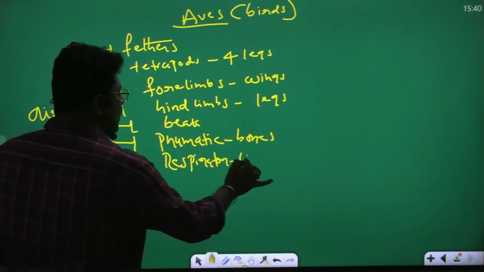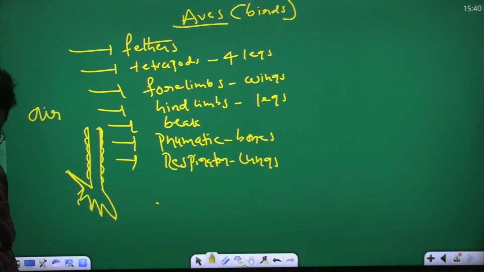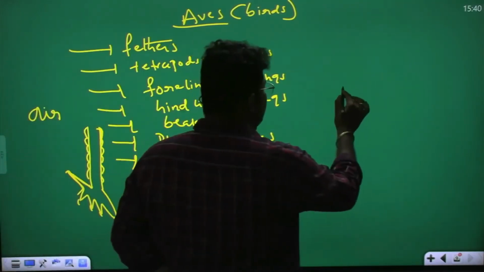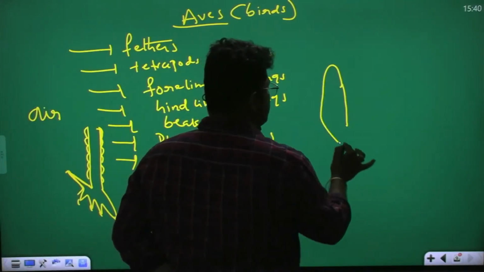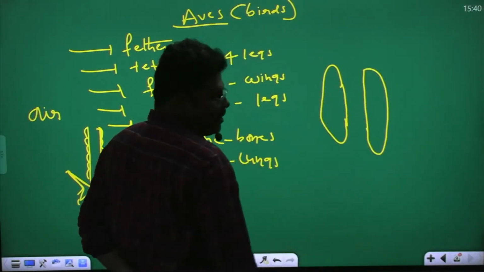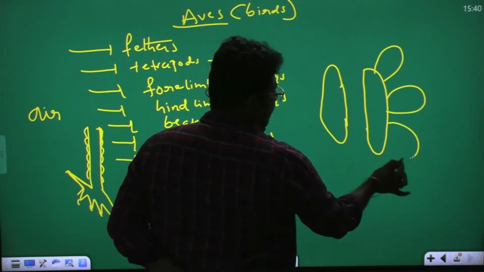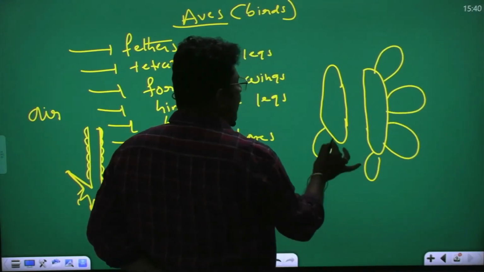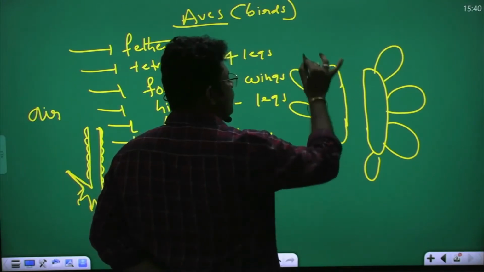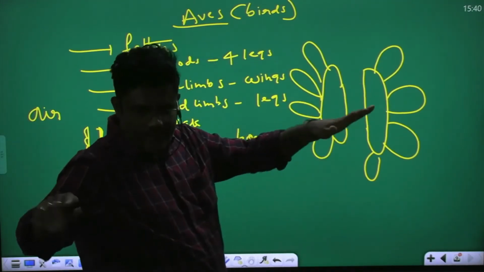Respiratory organs are what? Lungs. You listen here, these are the lungs, bird lungs. The bird lungs are associated with the air sacs. Bird lungs are associated with what? Air sacs, useful for continuous respiration and useful for flight.